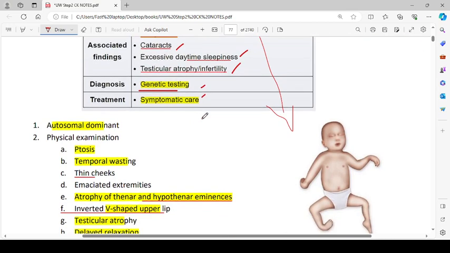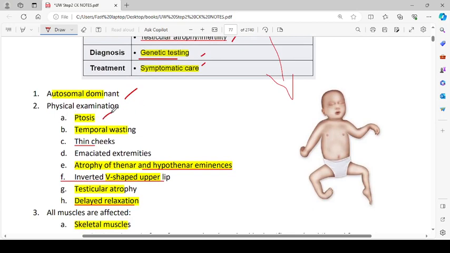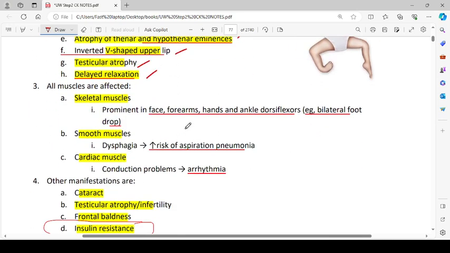Then it is an autosomal dominant condition. Physical examination includes ptosis, temporal wasting, thin cheeks, emaciated extremities, atrophy of thenar and hypothenar eminences, inverted V-shaped upper lip, testicular atrophy, delayed relaxation. All the muscles are affected: skeletal muscles, smooth muscles, and cardiac muscles. All of them will be affected.